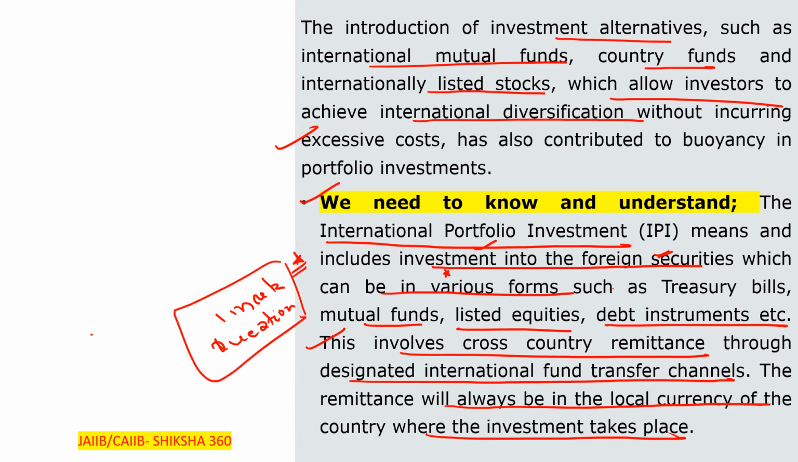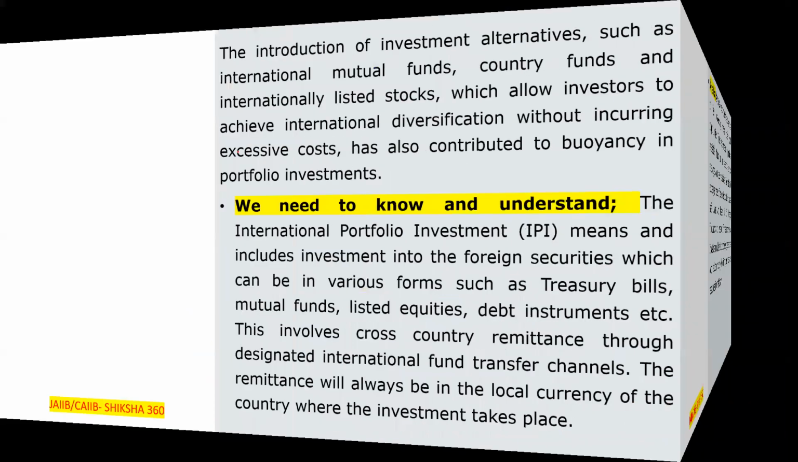Clear, which can be in the form of treasury bills, mutual funds, listed equities, debt instruments, etc. So this involves cross-country remittances through designated international fund transfer channels. So the remittance will always be in the local currency of the country where the investment is going to take place. Now move to the next one.